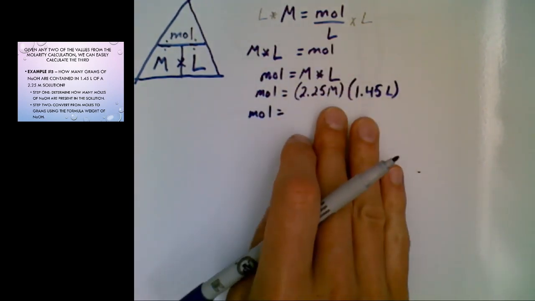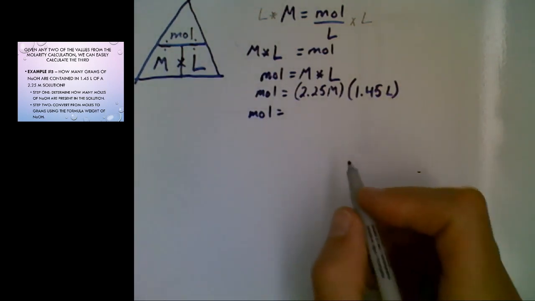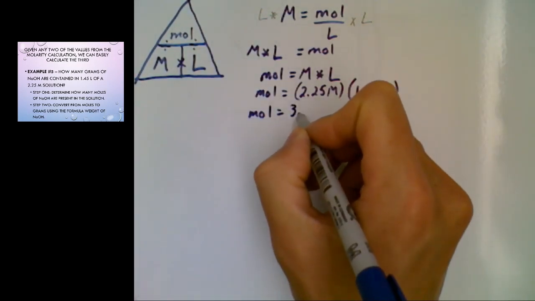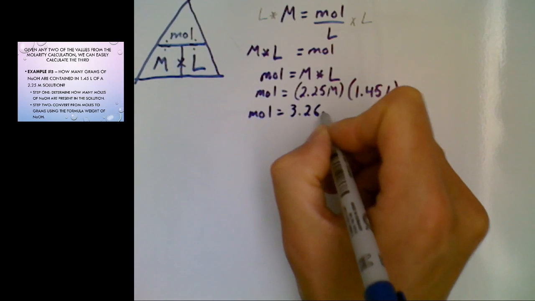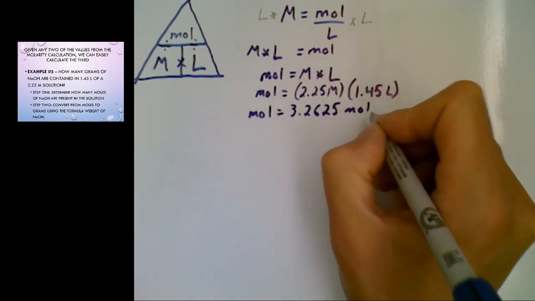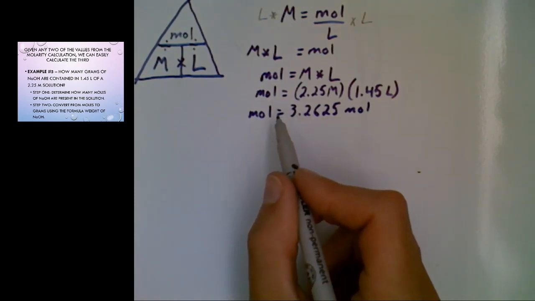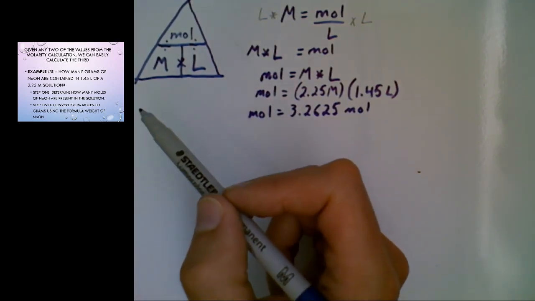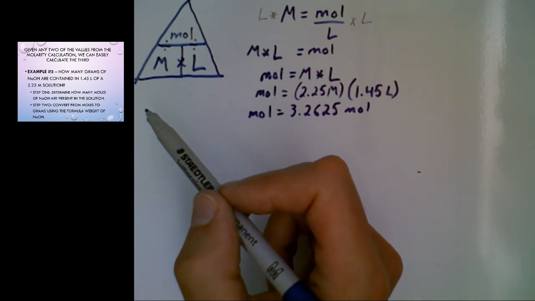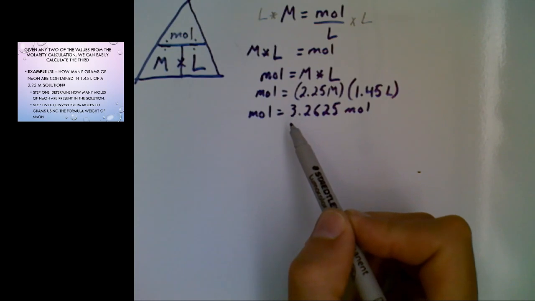You just want to punch that into your calculator, come up with an answer. So what we're going to get here is 3.2625 moles. Now, I like to keep a lot of digits because I know I'm not done my question yet, because the next thing I need to do is step 2. Step 2 is take this number of moles and convert it into mass.